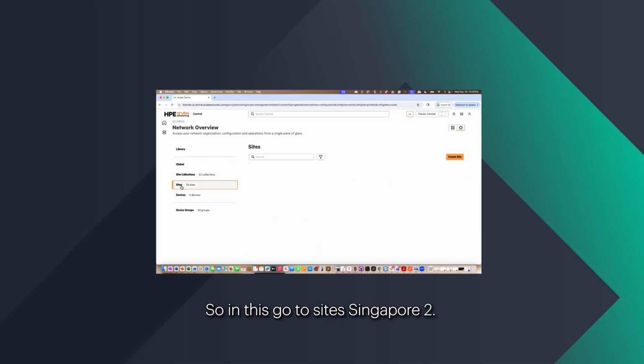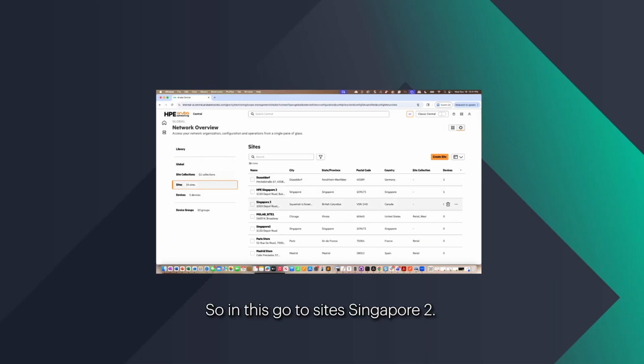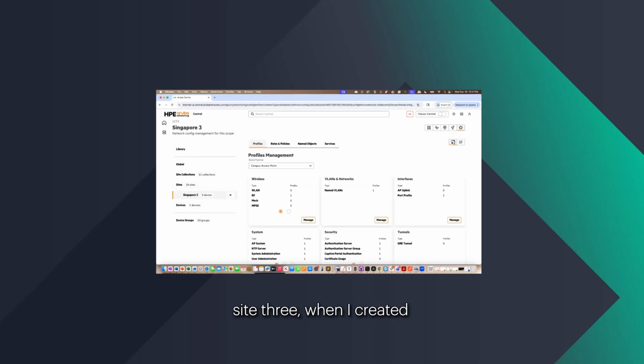If you go to sites, Singapore 2. So site 3 I created in New Central and I didn't move anything to it yet. When I was trying to update the address, I was trying to create a brand new site in New Central. Apologies for the confusion.